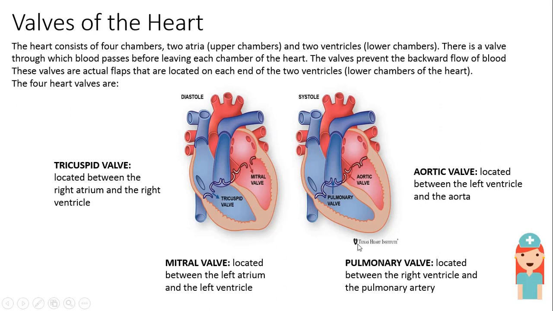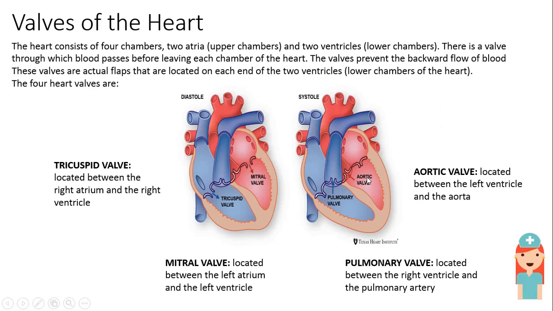Talking about pulmonary valve. So from right atrium to right ventricle, the blood comes and it has to go somewhere. It has to go via pulmonary artery. So there is something called as pulmonary valve. Pulmonary valve is located between the right ventricle and the pulmonary artery. Okay.